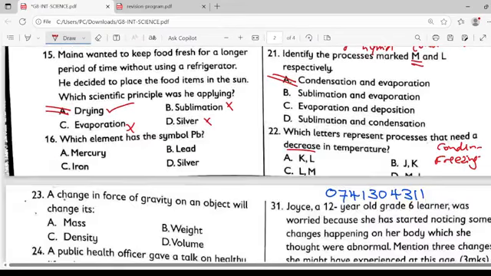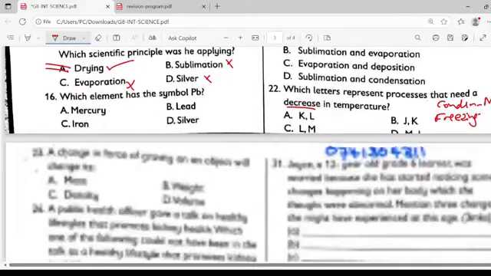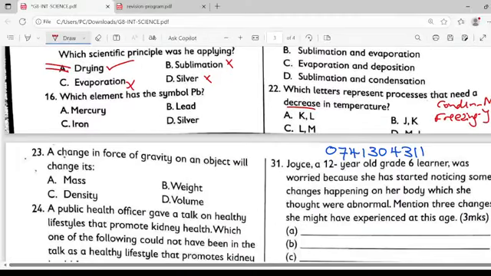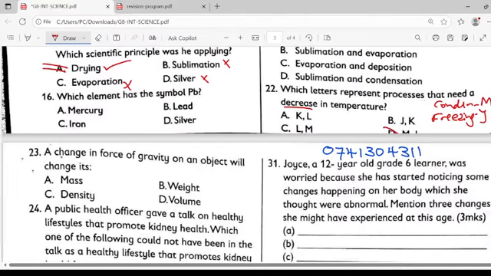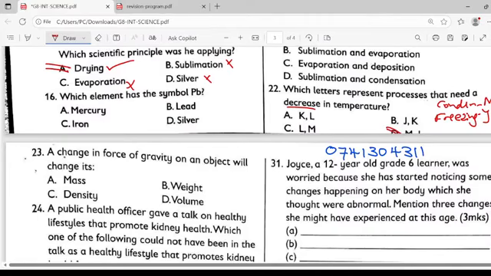Condensation is M and freezing is J. So it should be M and J. When you look at it, it is choice D, though it was not well captured. That is M and J for D.